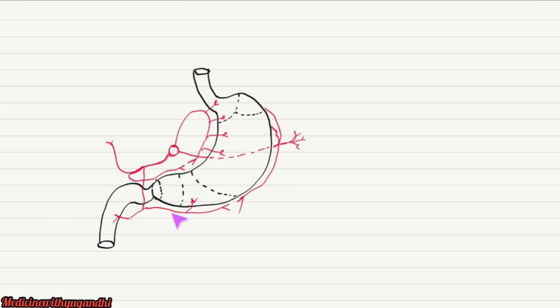The right gastroepiploic artery and left gastroepiploic artery anastomose with each other along the greater curvature of the stomach, and the left gastric artery arising from the celiac trunk and the right gastric artery arising from the proper hepatic artery both anastomose along the lesser curvature of the stomach.